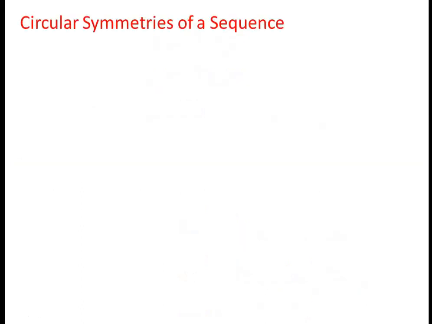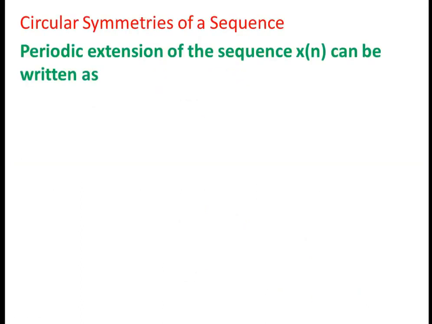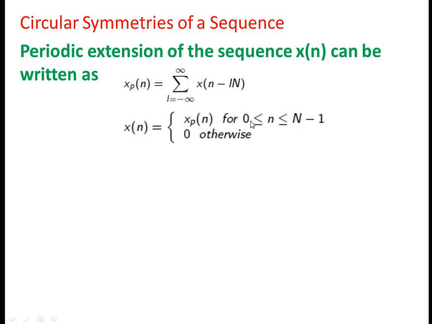Next is the circular symmetries of a sequence, and now we are going to discuss the periodic extension of a sequence. We can write the periodic extension of a sequence x of n as x of n minus lN, and we can write this periodic extension in terms of x of n, where x of n is a function of xp of n for n varying from 0 to N minus 1.